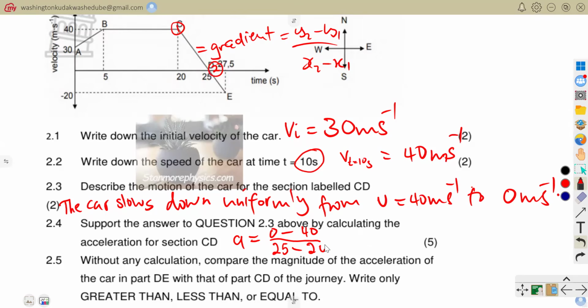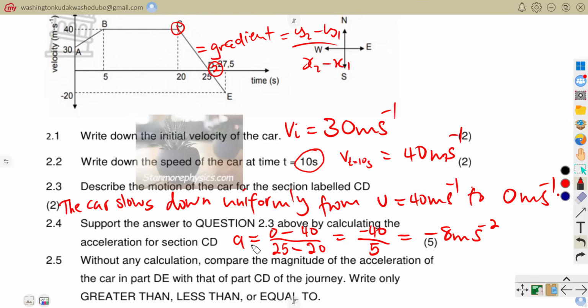So it was going to be a negative 40 divided by 5. So this was going to be equal to a negative 8 meters per square second. So we say that the car is slowing down uniformly. So it is slowing down at this acceleration. So this negative supports our answer in terms of saying that it is accelerating in the negative direction. So it is decelerating, that is slowing down. So that is how you would have just done it.